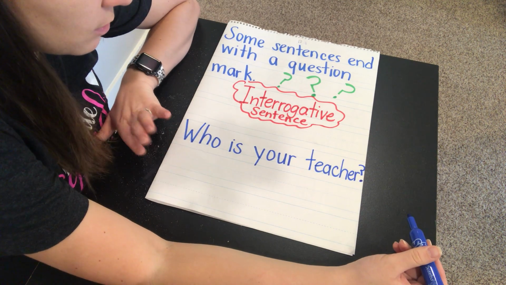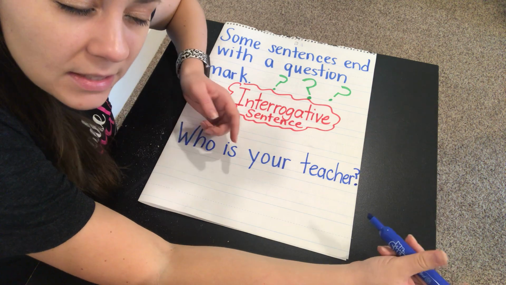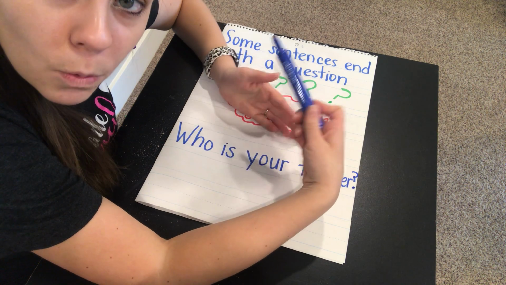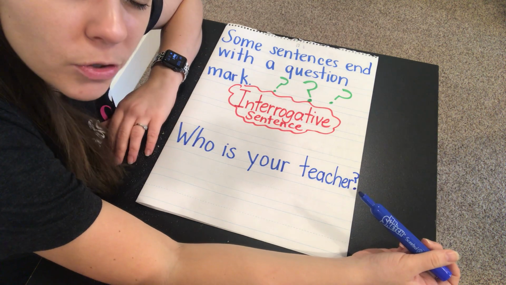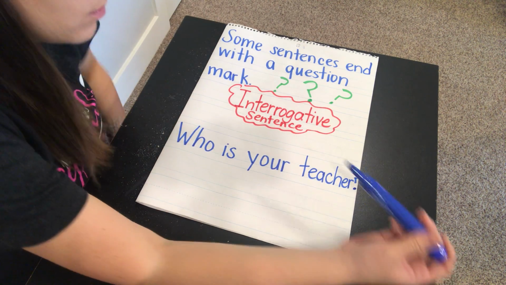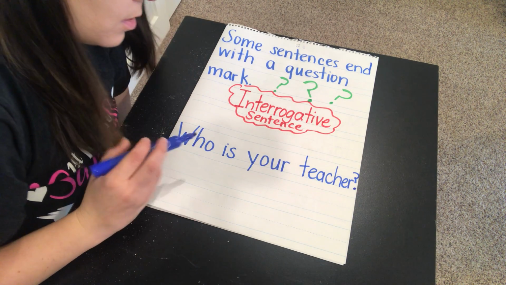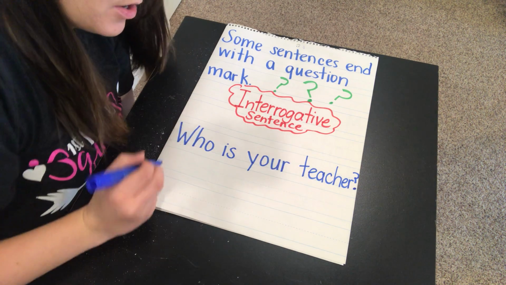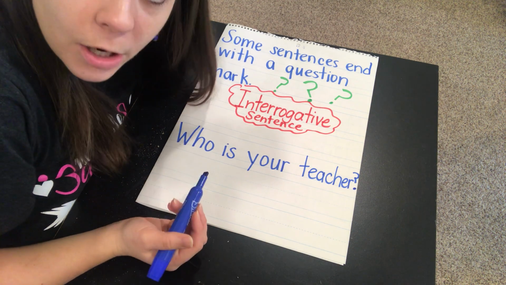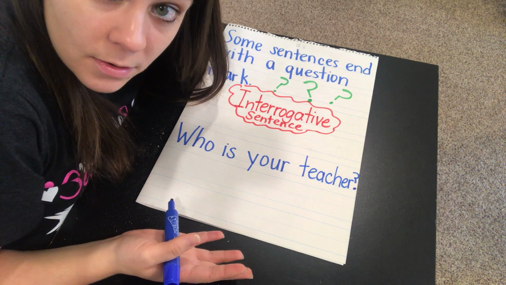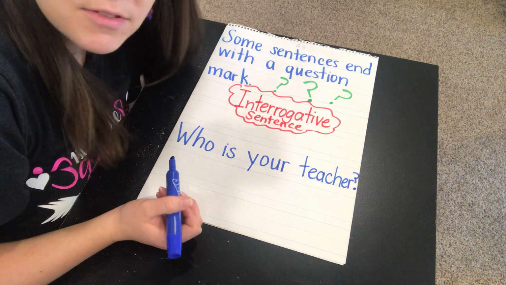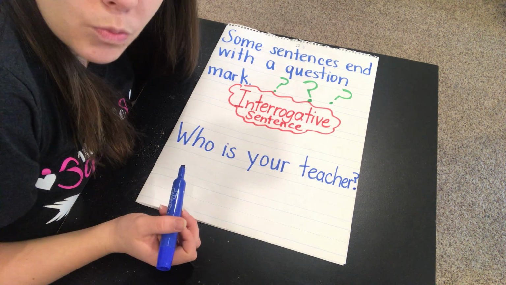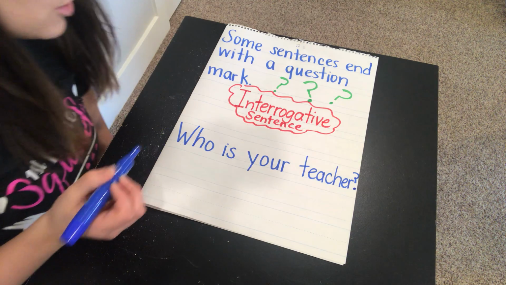Who is your teacher? Okay, question sentences are usually going to start with words like who, what, when, where, why, how. Okay, those are sentences that begin with question words, or is. Okay, so who is your teacher? That's asking you something, so it needs a question mark. If it said, my teacher is Miss Clark, that's telling, so it would end with a period. So a question mark sentence, an interrogative sentence, is when you're being asked a question. A sentence that needs a period is when you are just telling something. All right, so who is your teacher?